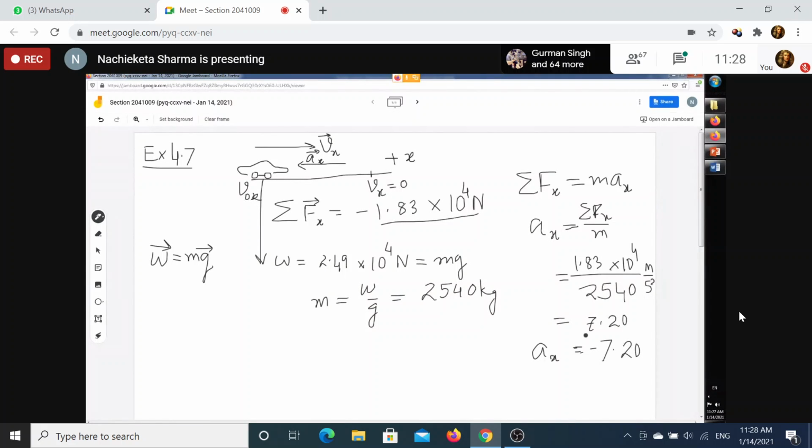That's why I have written 7.20. So my actual acceleration will be minus 7.20 meter per second square. That means its magnitude is 7.20 and its direction is opposite to the direction of motion of the car. So this is your example 4.7.